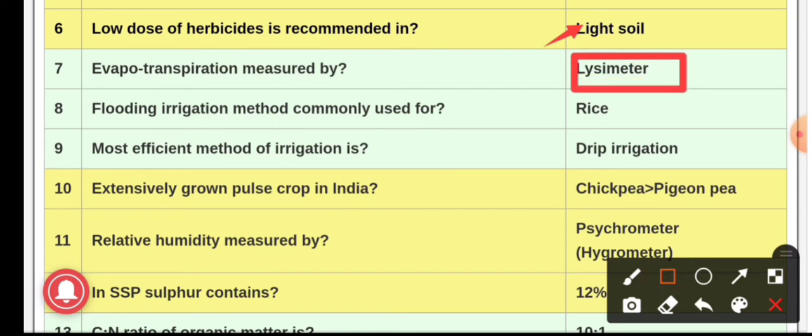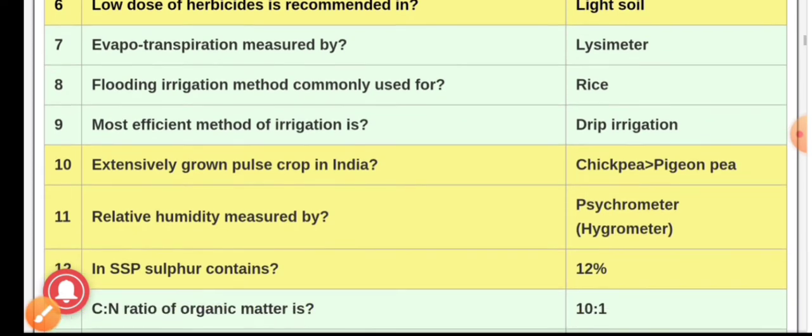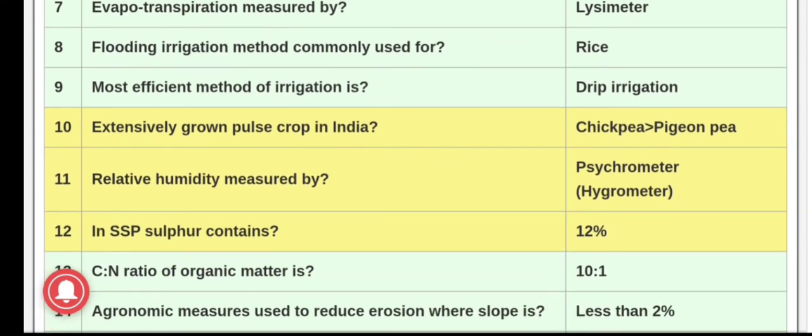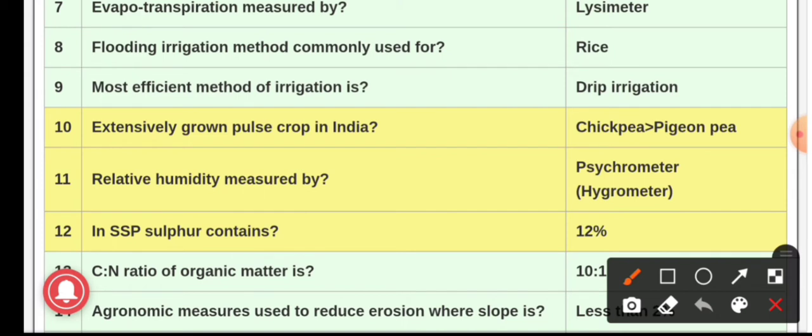Lysimeters are nothing but tanks which are buried in the ground to measure the percolation of water through soils, and lysimeters are the most dependable means of directly measuring the evapotranspiration rate. Question number 8, that is flooding irrigation method commonly used for. The answer is rice.